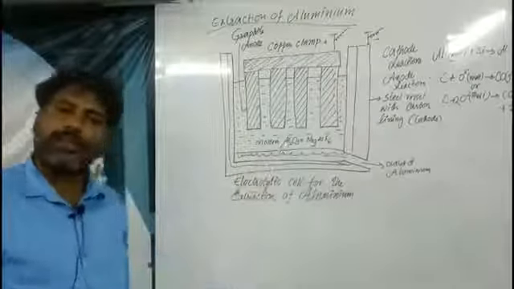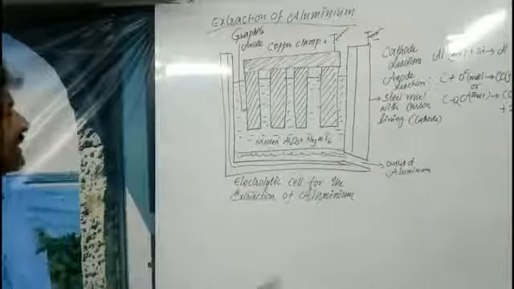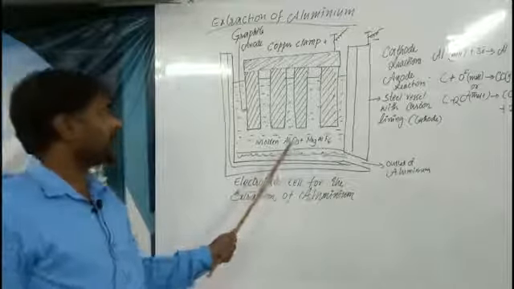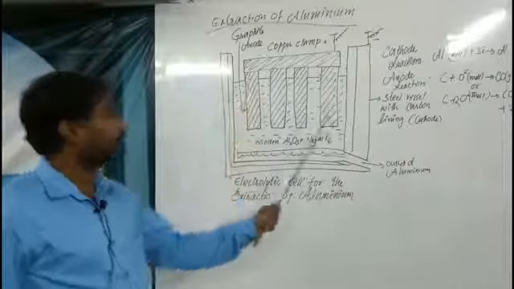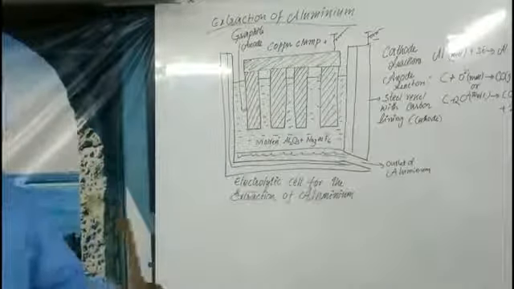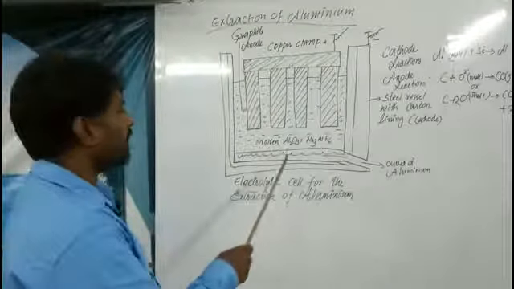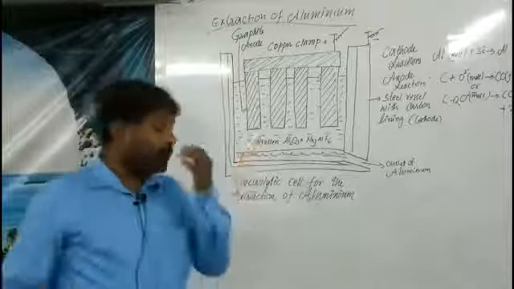What is Al2O3 here? It is nothing but bauxite ore, an oxide ore of aluminium. This bauxite cannot be kept directly inside this vessel. Why? Because it cannot be fused. Bauxite will not melt at room temperature.